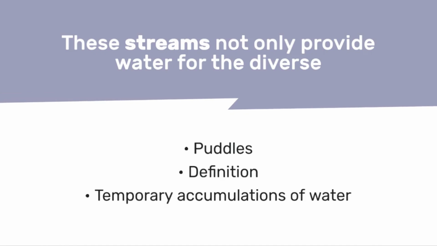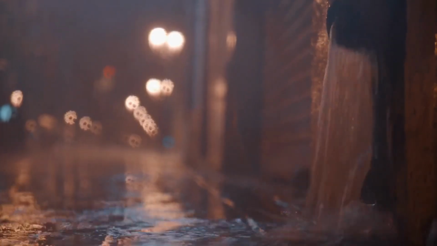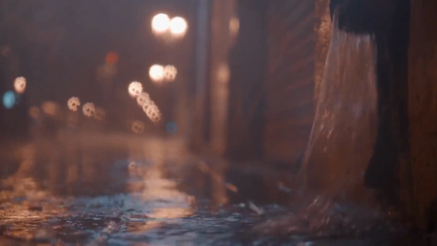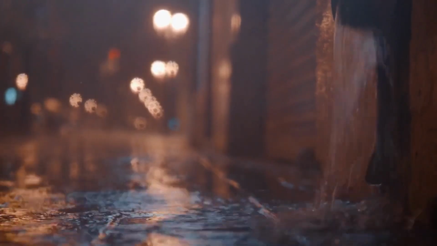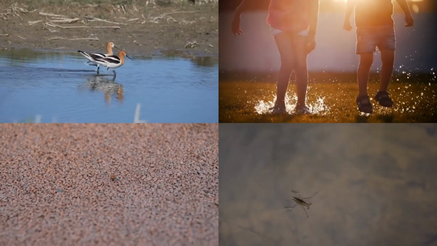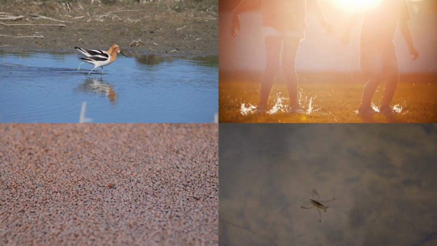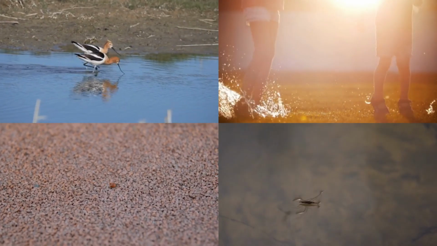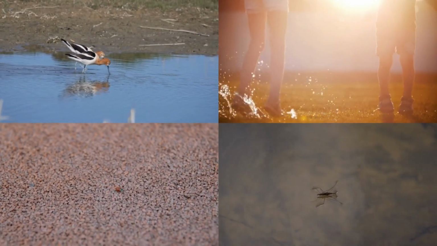E. Puddles. Definition: puddles are temporary accumulations of water, often found after rainfall, providing microhabitats for smaller organisms. Example: after a rainstorm, puddles can form on sidewalks. In these puddles, you might find insects like water striders, which use the water's surface tension to walk on water.